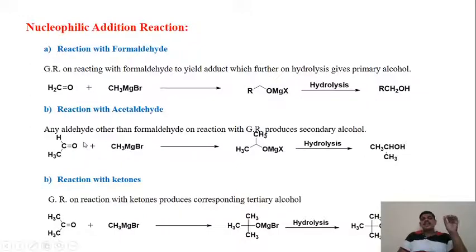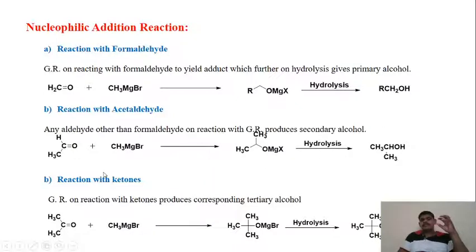The next is reaction with acetaldehyde. Formaldehyde is also an aldehyde, but any aldehyde other than formaldehyde, when it reacts with the Grignard reagent, is going to provide the secondary alcohol.